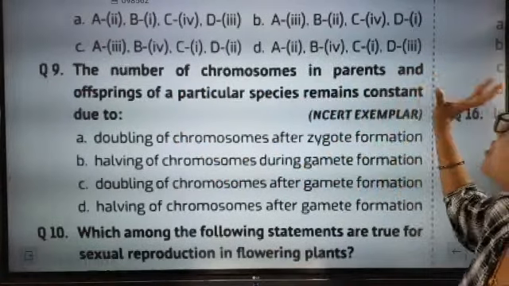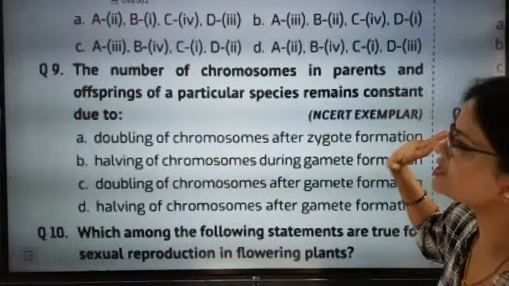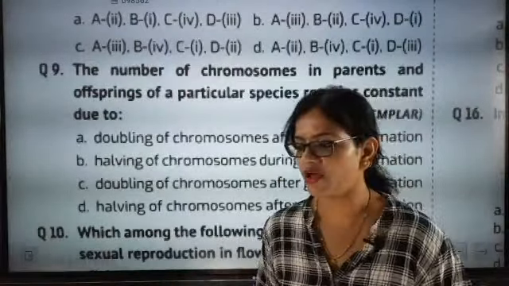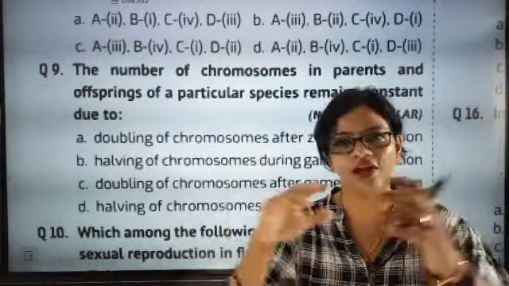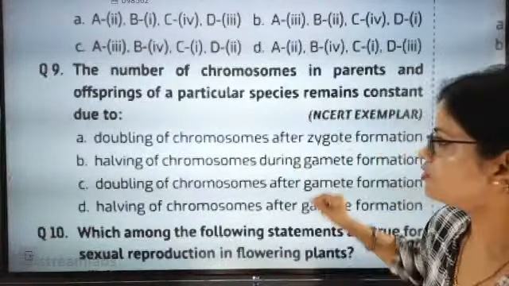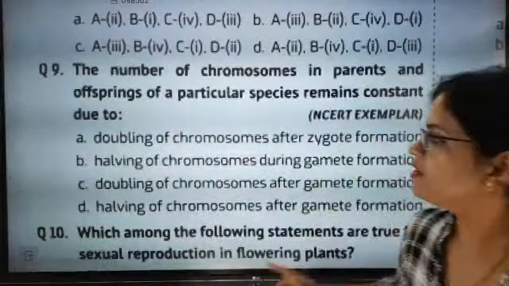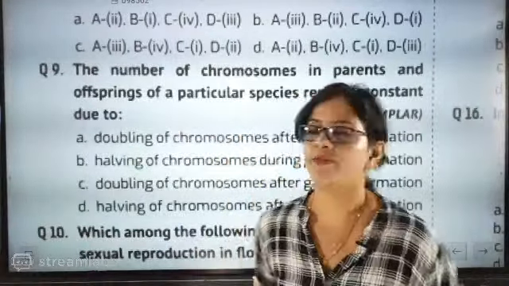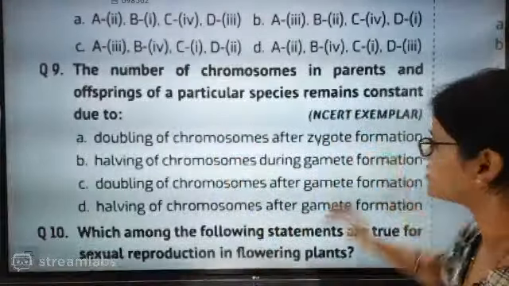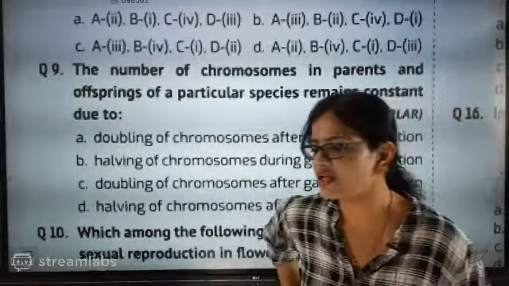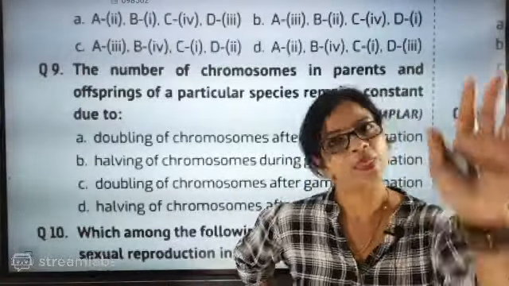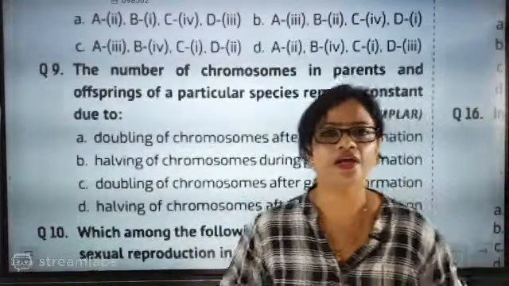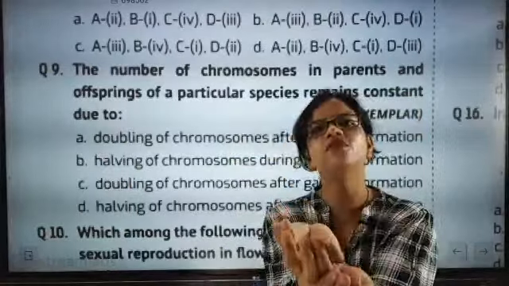The number of chromosomes in parents and offspring of a particular species remains constant due to... we already know that germ cells are haploid. Haploid means they do not have that pair of chromosomes. Remember this part. Now you will have a very strong feeling that the answer will be A. Everyone will have that feeling. The reason behind it, doubling of chromosomes after zygote formation, is that somewhere we feel the zygote is single celled. But the most important thing is that when the gametes fuse, only then will they form the zygote.